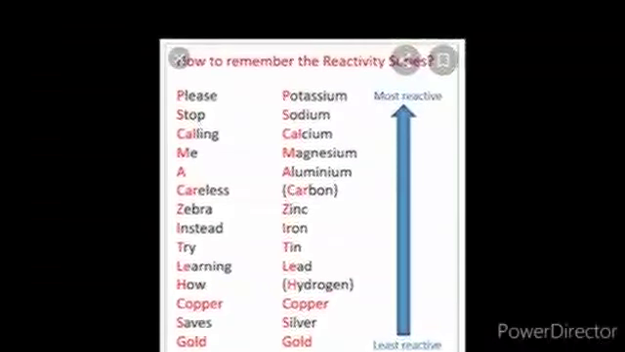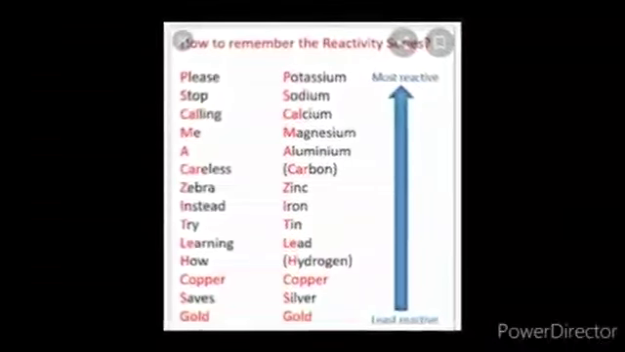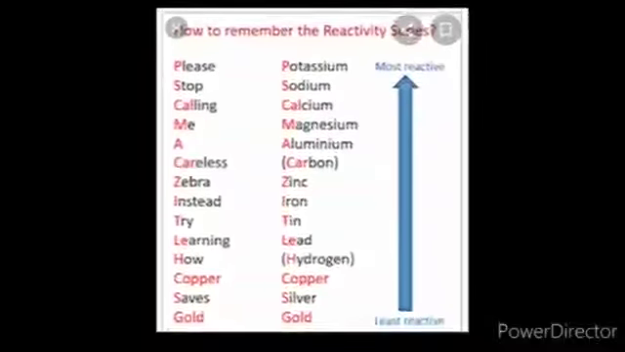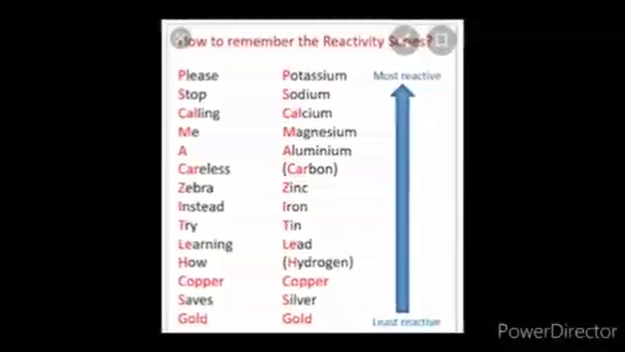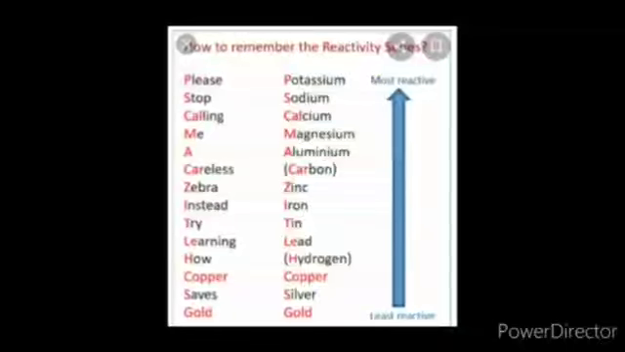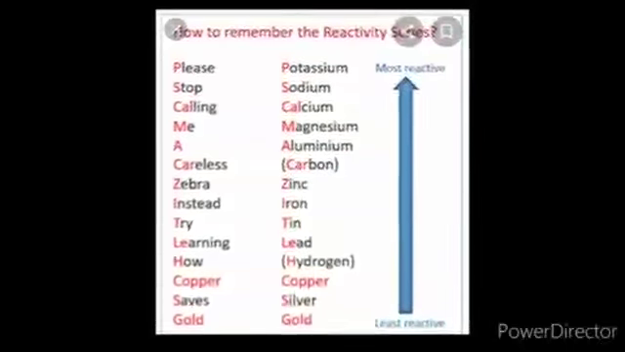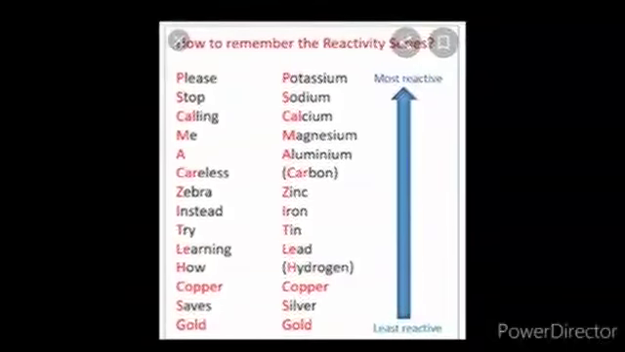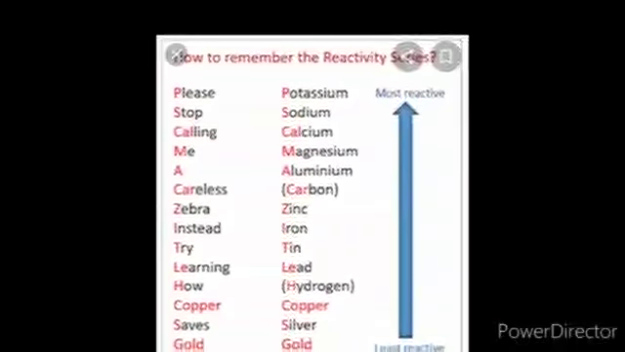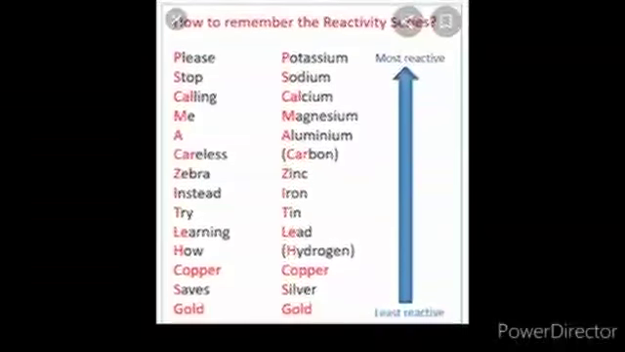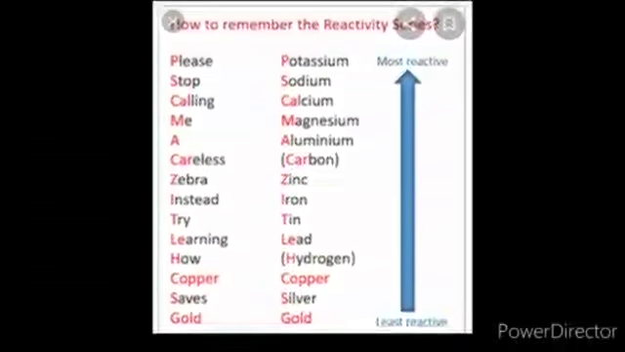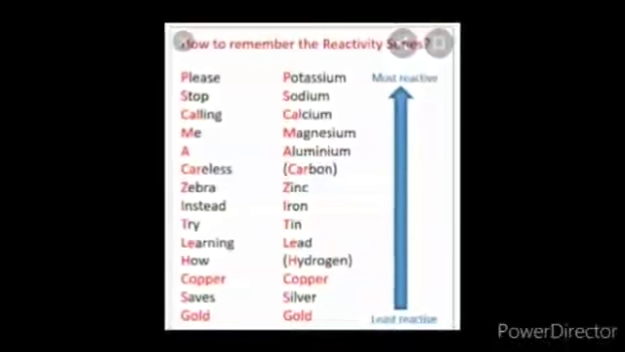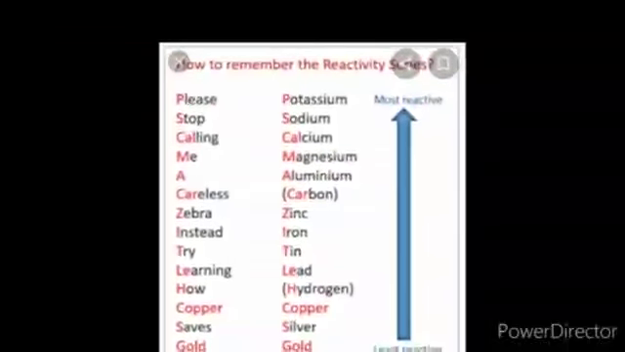Reactivity series is the arrangement of metals on the basis of decreasing reactivity. The highest reactive metal is potassium, then sodium, then calcium, magnesium, aluminium, carbon, zinc, iron, tin, lead, hydrogen, copper, silver and gold. Silver and gold are least reactive while potassium is most reactive. So, the arrangement of metals on the basis of decreasing reactivity is known as the reactivity series.